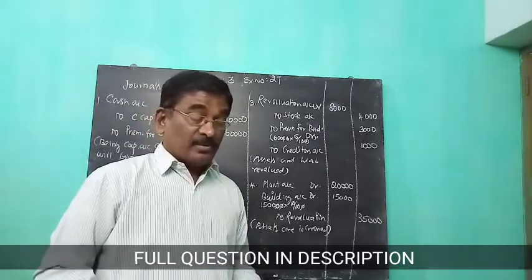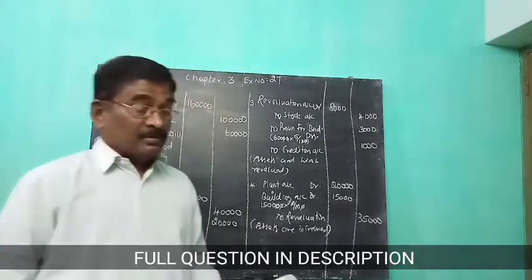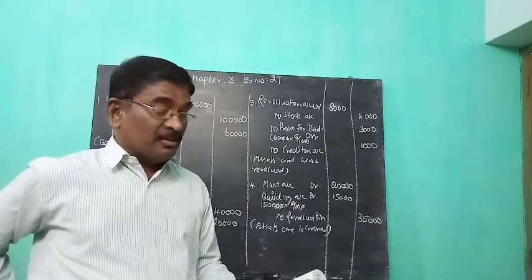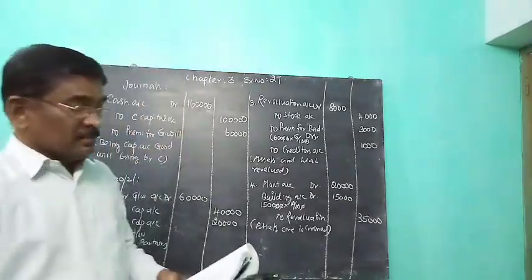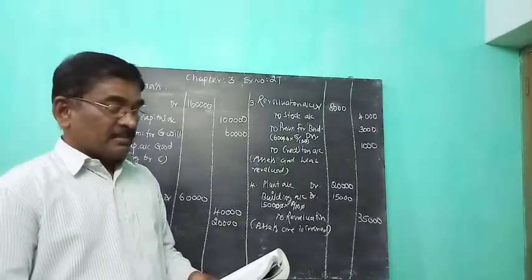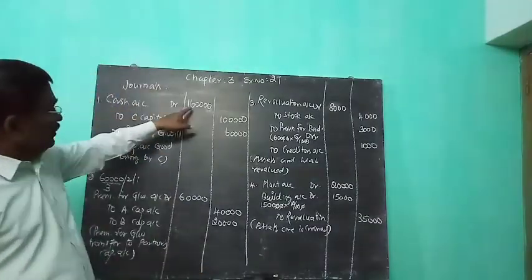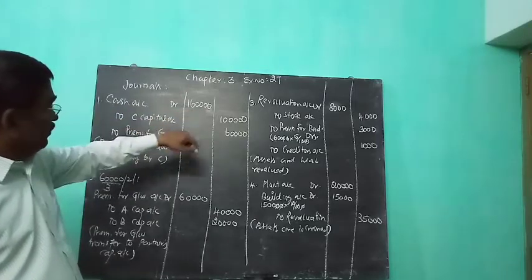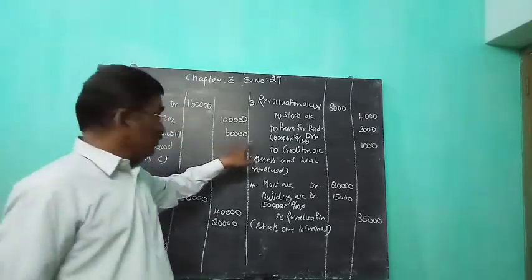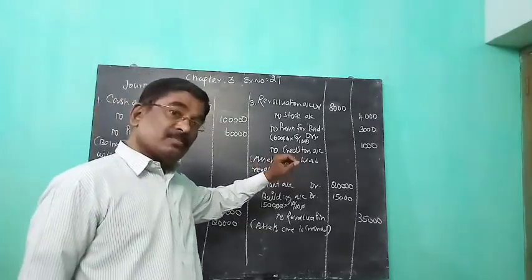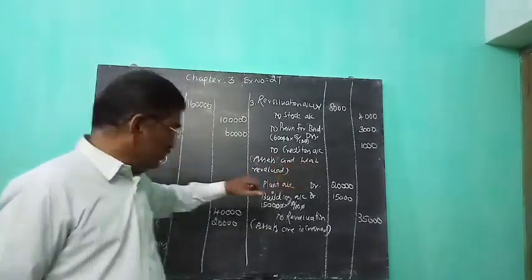The balance sheet is given for A and B as at 31/12/2006. On that date, they decided to admit C as a new partner. C brings in rupees 1 lakh as his capital and 60,000 as his share of goodwill. So cash account debited 1,60,000, to C's capital 1 lakh, premium for goodwill 60,000. Immediately the premium for goodwill is transferred to the existing partners' capital accounts by the sacrifice ratio.